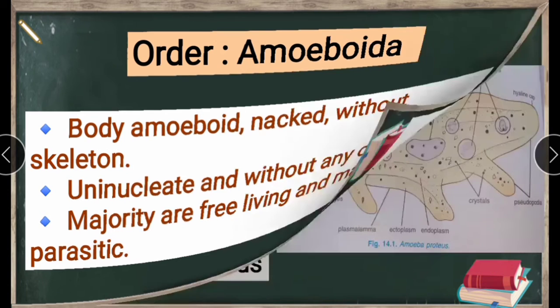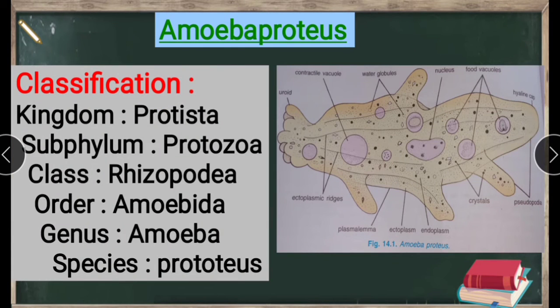Okay, next, see here, Amoeba proteus. Classification: kingdom Protista, subphylum Protozoa, class Rhizopodea, order Amoebida, genus Amoeba, species proteus. Okay, this is a diagrammatic representation or picture of Amoeba proteus. See here, these are all the parts.